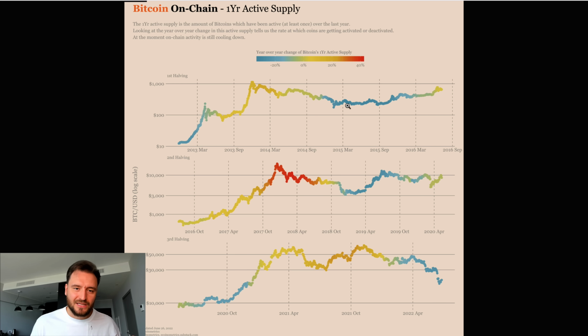Only hodlers are left. They're not moving their tokens. They're just sitting there waiting for the next bull market to happen. And as we can see, we are very deep into blue right now, just like we've seen here in 2014-15 when we went into blue. This is where we saw a prolonged time of consolidation, and this is what I've mentioned to you many times before.